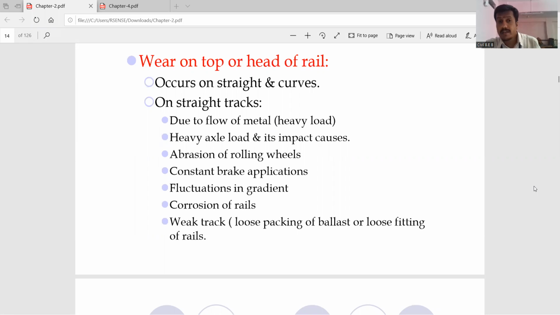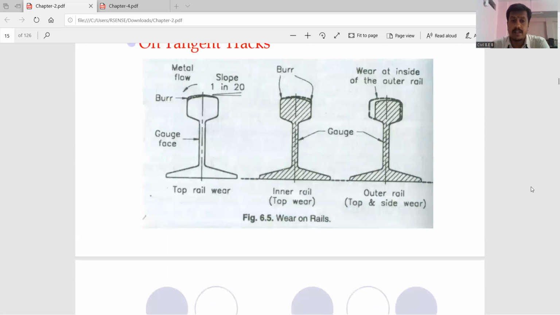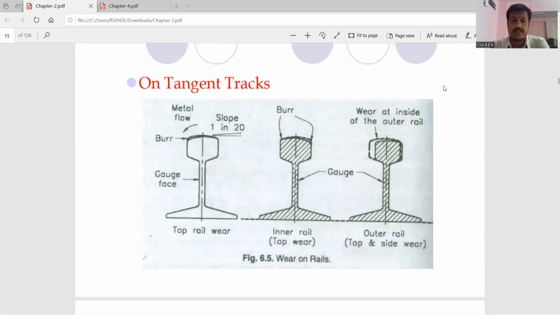Then corrosion of the rail, that is on the top side, and wear track. Okay, that is if there is loose packing of your ballast or loose fitting of your rails with the sleepers, it may cause wear of that particular rail. So these are a few causes of the wear which occurs on the top or on the head side of your rail. Okay, as you can see in the picture also, I will use the pointer.